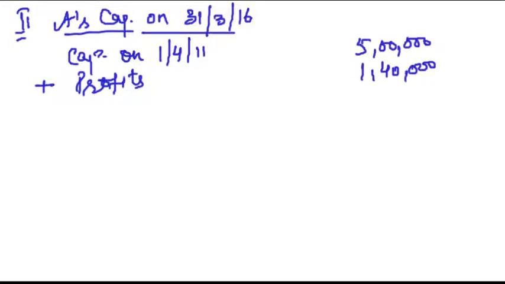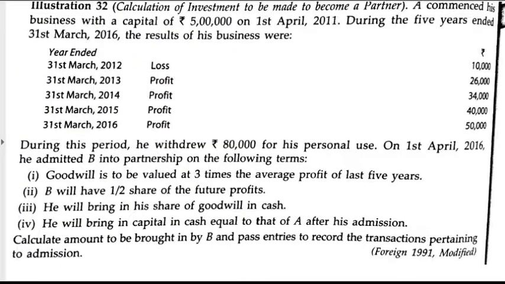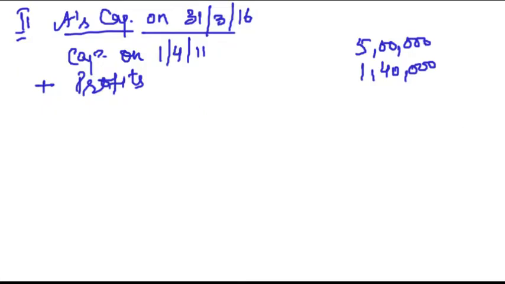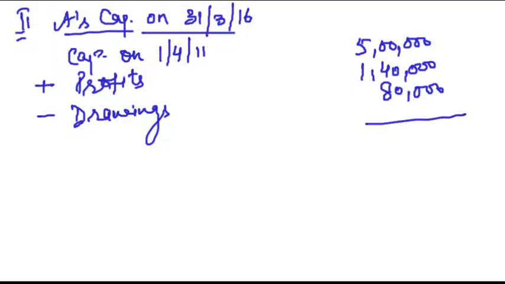And he withdrew some amount. See the question. They say he withdraws 80,000 during this period. What are the drawings? 80,000. So what is the amount of A's capital on 31st of March 16? This is 5,60,000.